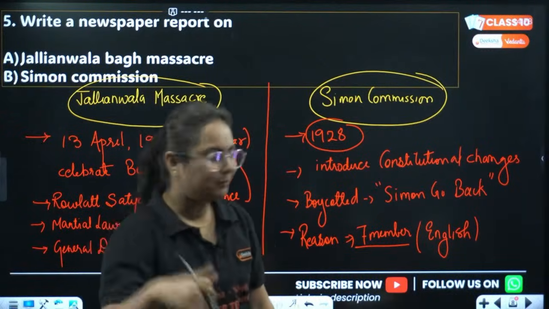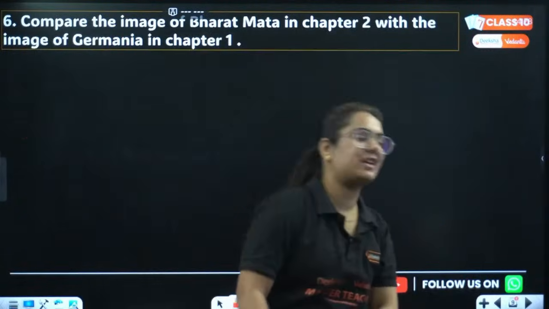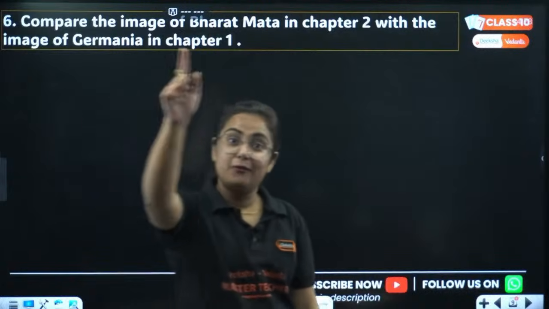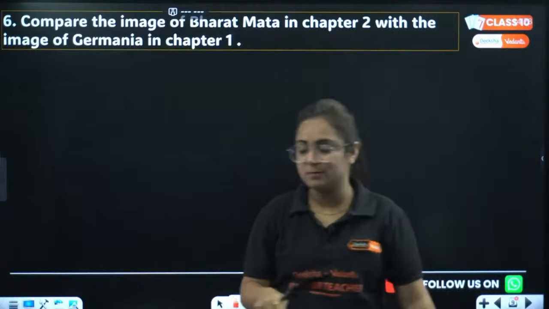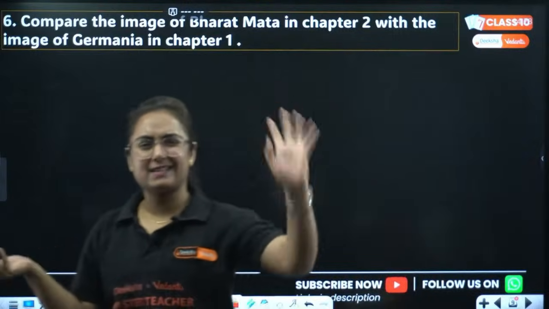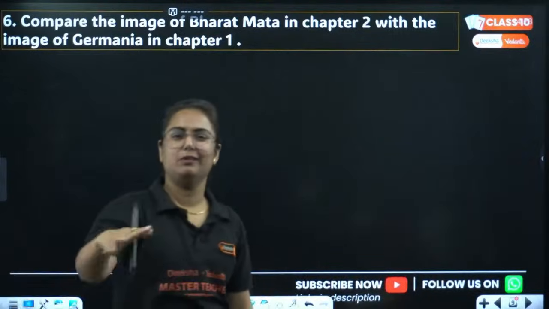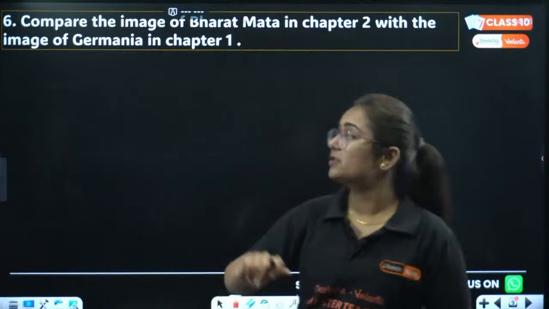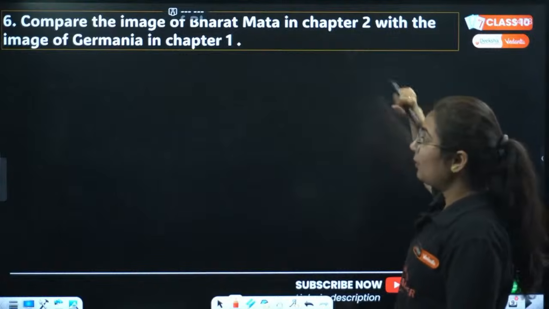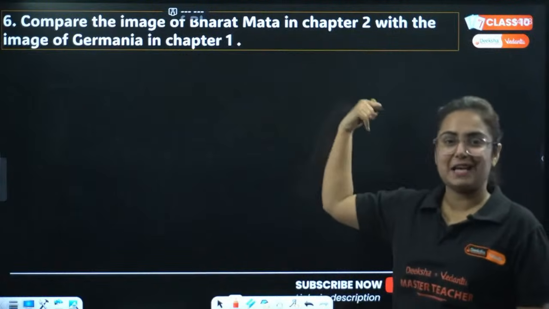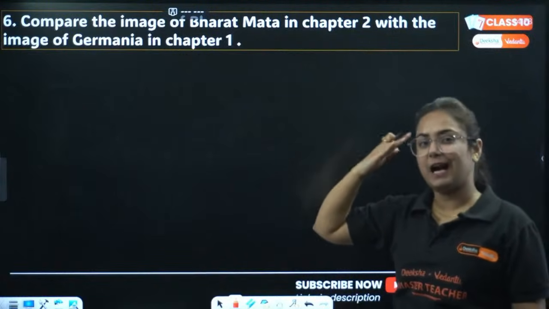Okay. Now, I'm not saying that go back students enjoy. No. Come here, we will move with the next question of the day. Very good question from NCERT, oftenly asked in exams, and you people think that array exercise question, easy question, we will do it. No, beta. Pay attention. Compare the image of Bharat Mata in chapter 2 with the image of Germania in chapter 1. Now this is something out of mind.